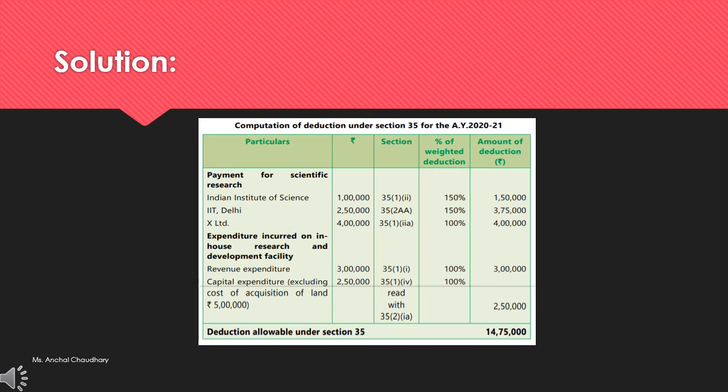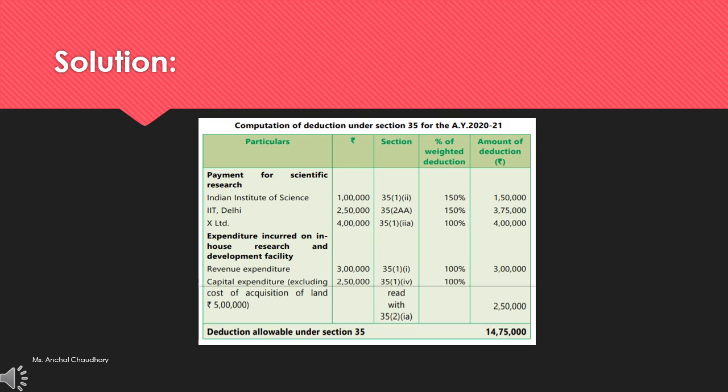So first was the Indian Institute of Science, which is an approved national university or IITs, which is included in that portion. So that will be included at 150%. So rupees 1 lakh was incurred on scientific research. So what will be 150% of 1 lakh? That will be 1 lakh 50,000. So your amount of deduction will be 1 lakh 50,000.